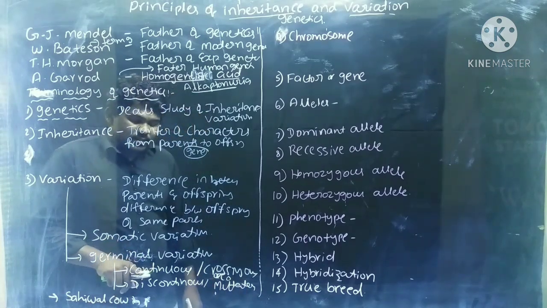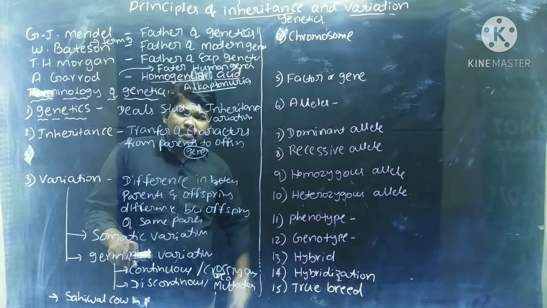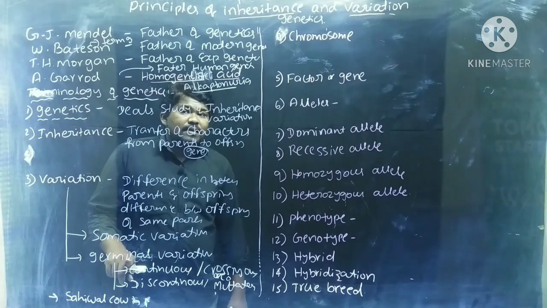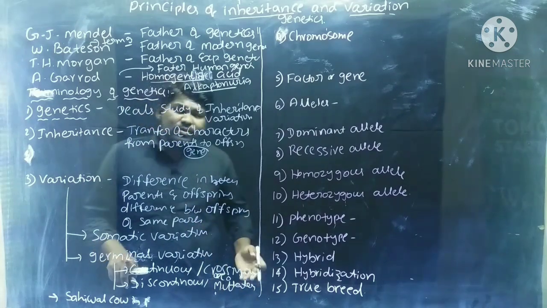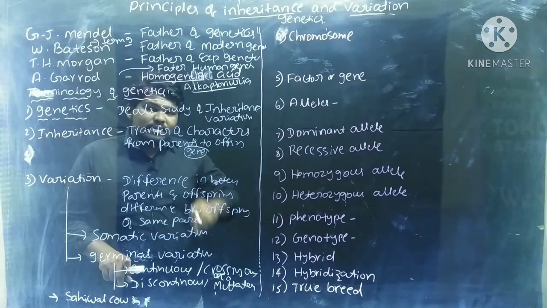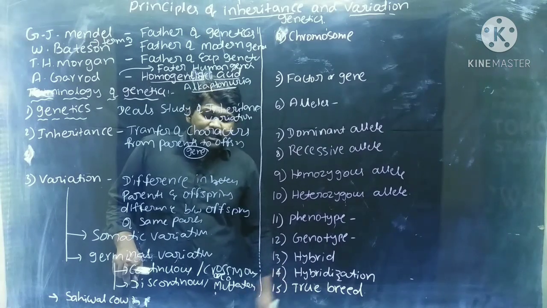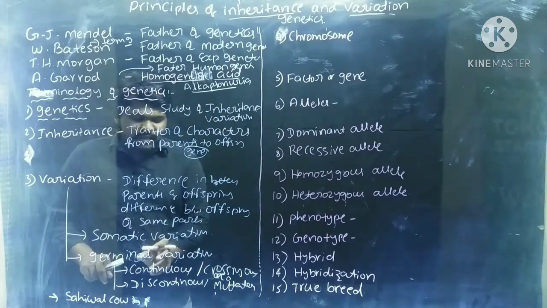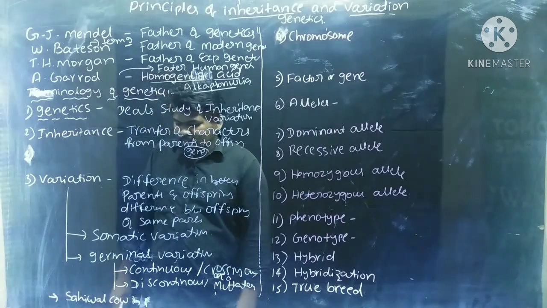The variations which occur in somatic cells, or somatic variations, will not transfer from one generation to another generation. But germinal variations can transfer from one generation to another generation. Why? Because only through gametes can we see the formation of a new organism. If the gamete mother cells, the cells which are involved in the formation of gametes, get mutated or changed, then that will transfer into the next generation also. Hence germinal variations are inheritable and somatic variations are non-inheritable.